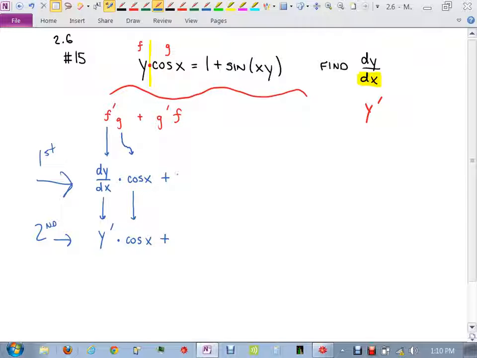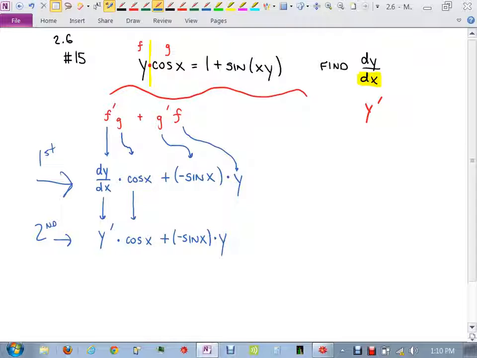So we have negative sine x, in parentheses. That's g prime, and then times f. F was what? Just y. So down here, if I did it this way, negative sine x times y. Okay, any questions on that?